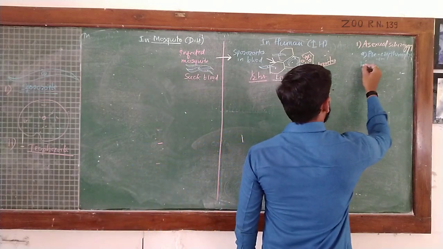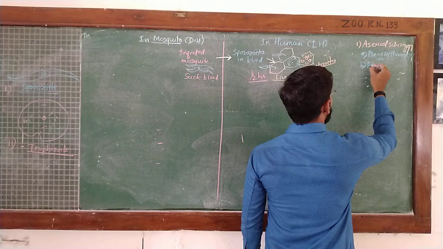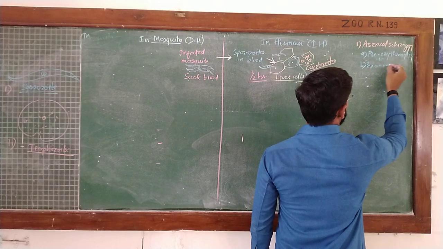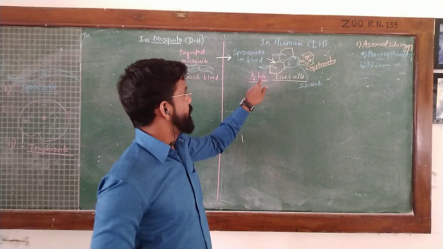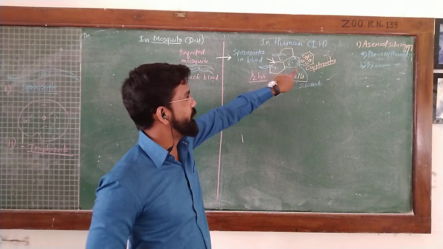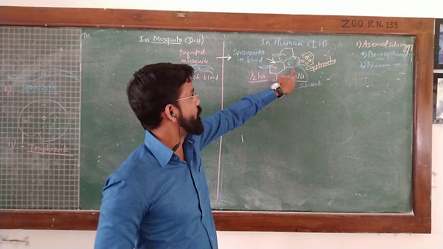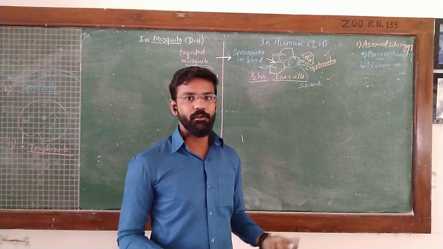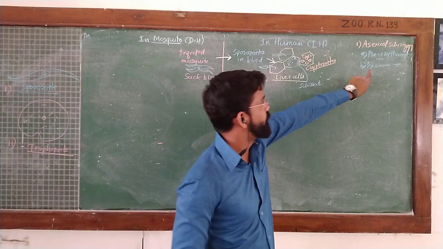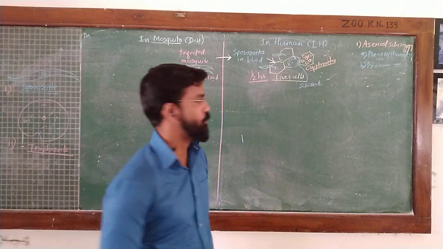Then the second one is exoerythrocytic schizogony, outside the RBC. That is, these sporozoites continue this cycle, the formation of schizonts and cryptozoites, and they continue invading fresh liver cells, and this phase is exoerythrocytic schizogony.